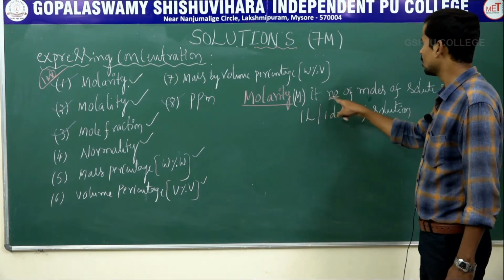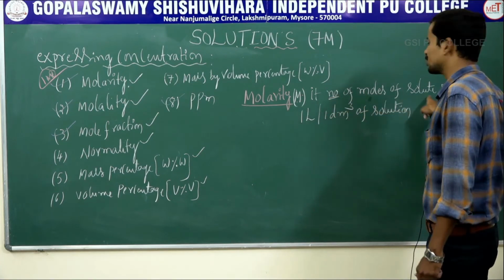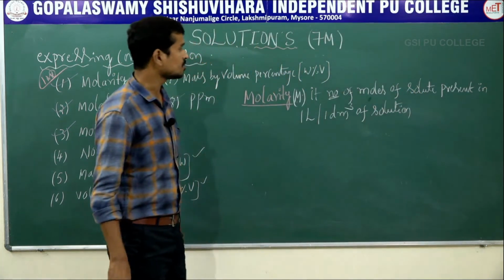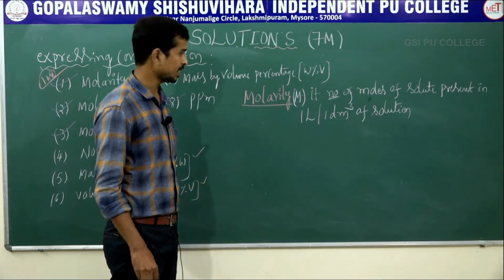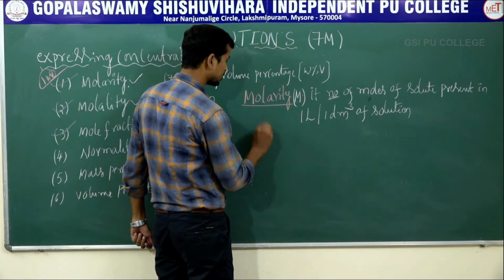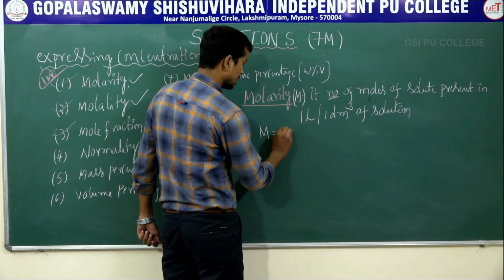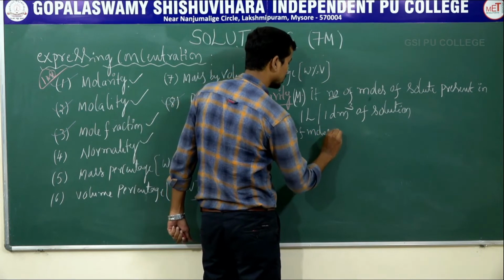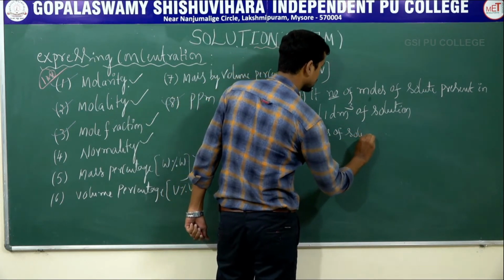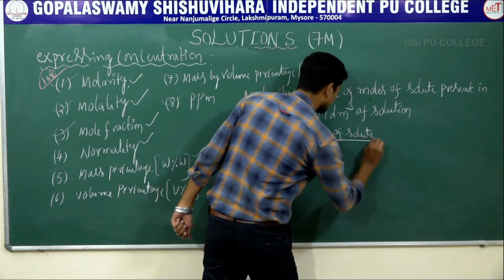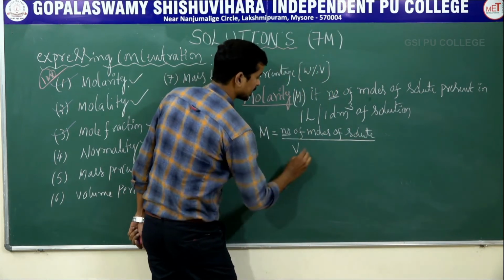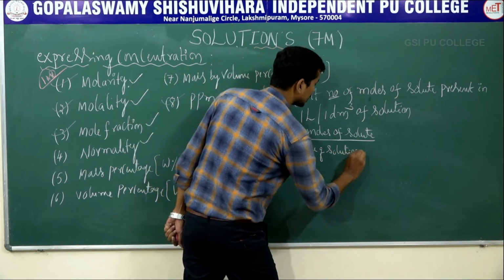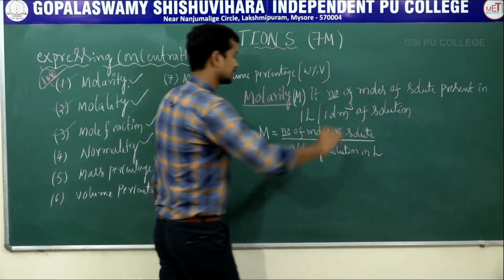Molarity is defined as the number of moles of solute present in 1 liter or 1 decimeter cube of a solution. Clear? Molarity, capital M, is the number of moles of solute divided by volume V, volume of solution in liters.